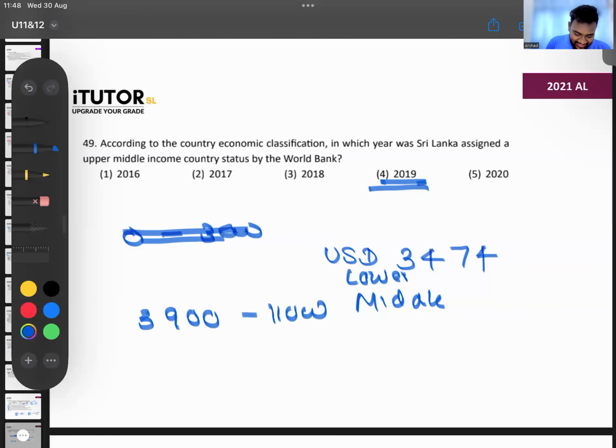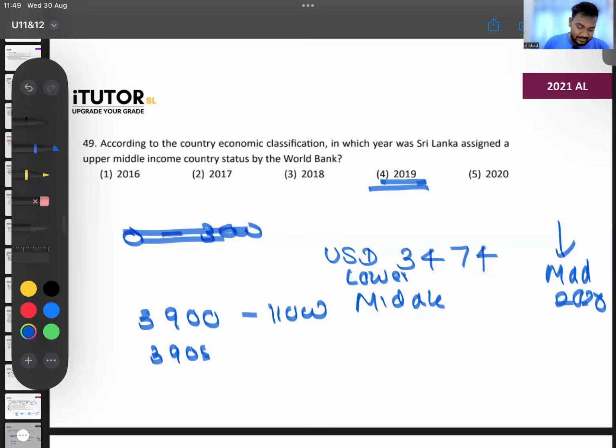So we came to, let's say, 3,905. It was a big thing, right? The politicians were saying, oh, we have always been lower middle income. For a little while we went higher, and then people were saying, oh, we are now upper middle income. Nonsense, right? After that, 1 year later we came back. So most likely in 2019 we went up. 2020 was bad, no? So we would have come back down to middle income the very next year, in 2020.